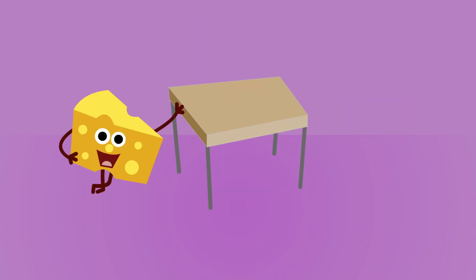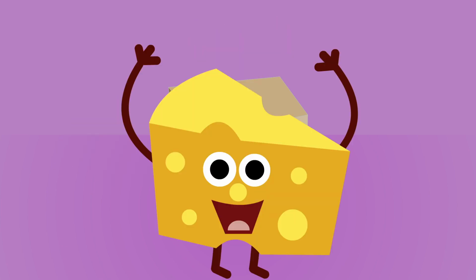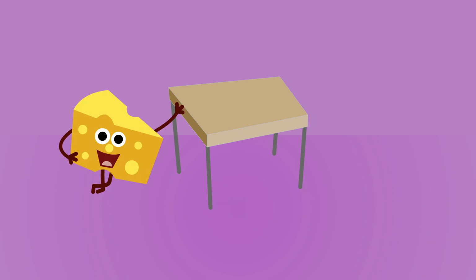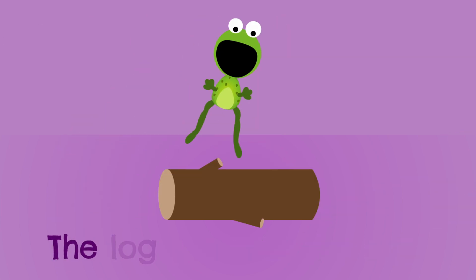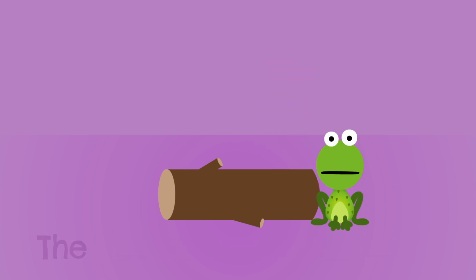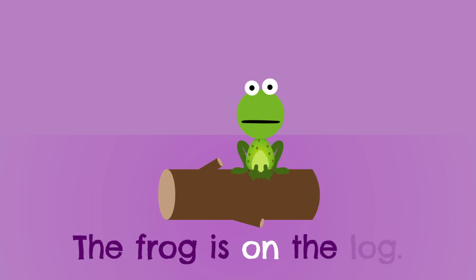Over, under, against, on. Keep on listening to this song about over, under, against, on. The frog is over the log, just like the log is under the frog. Now the frog is against the log. Now the frog is on the log.